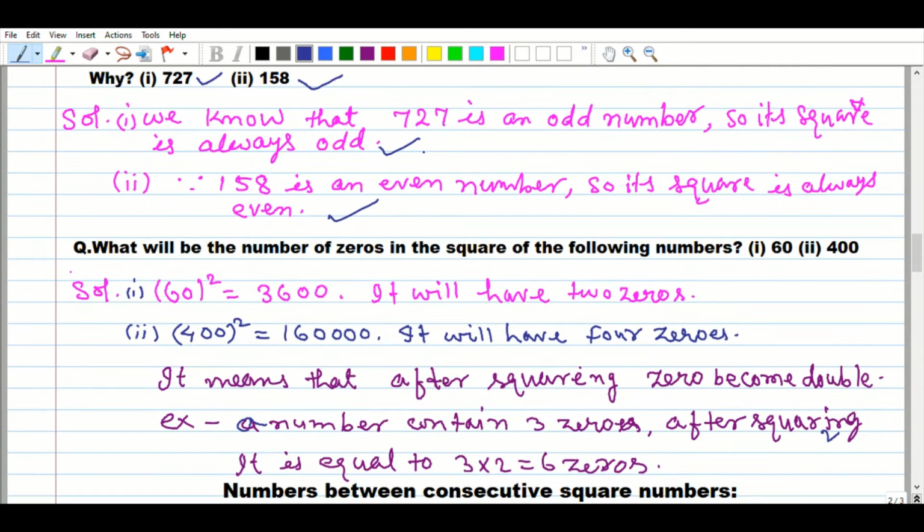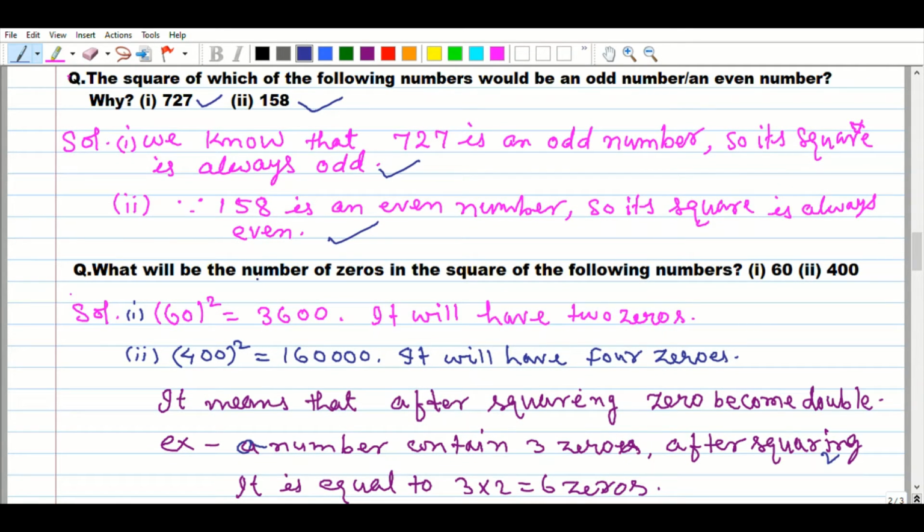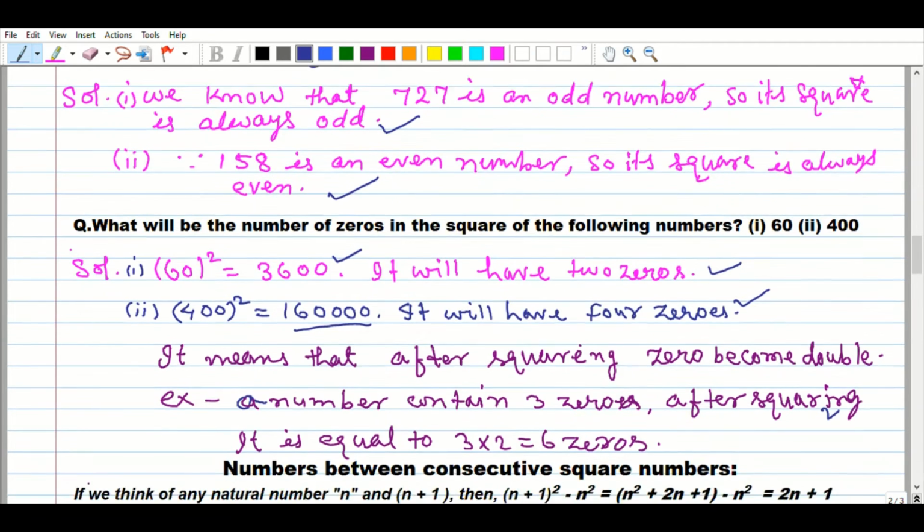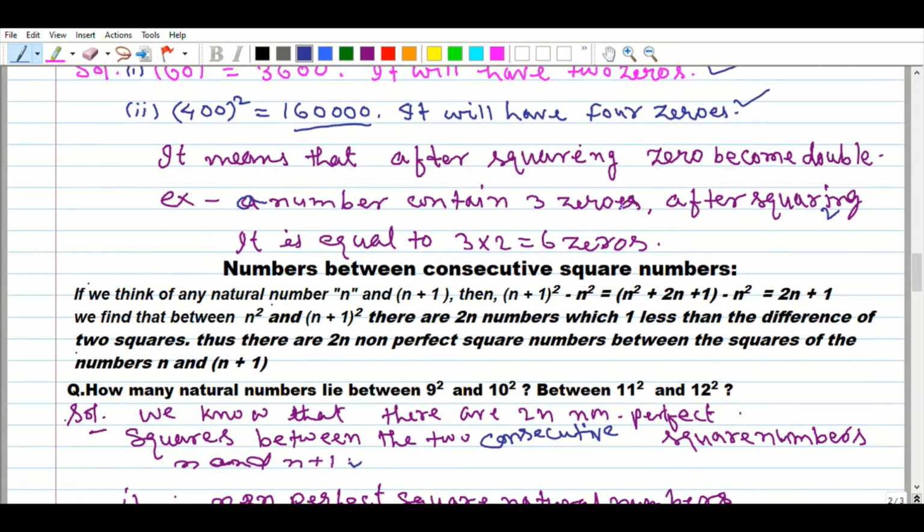Dear student, you know very well 60 square is 3600. It will have 2 zeros. 400 square is 16 1,60,000. Here it will have 4 zeros. It means that after squaring, the zeros become double. So a number containing 3 zeros, after squaring, has 6 zeros. Is it clear? I hope that all learners understand the things.